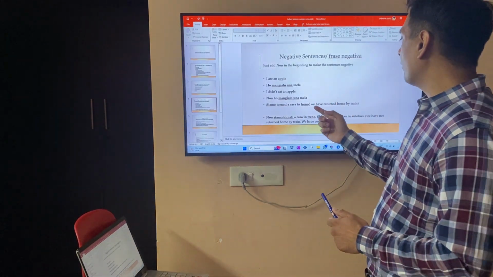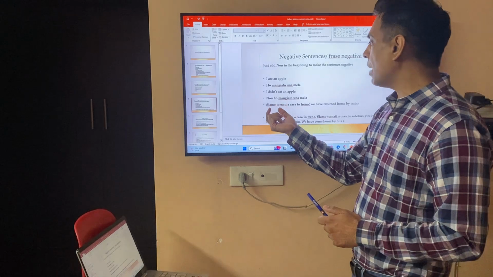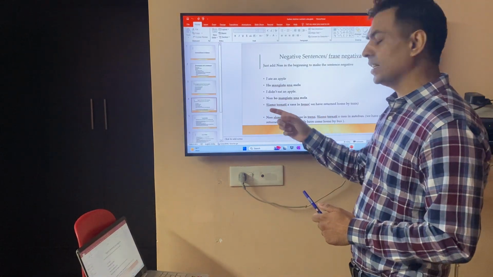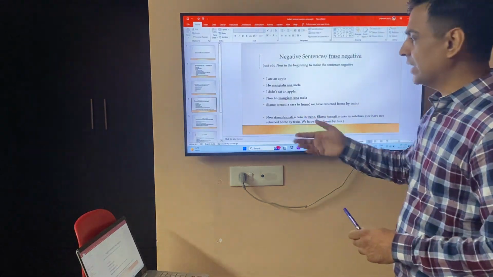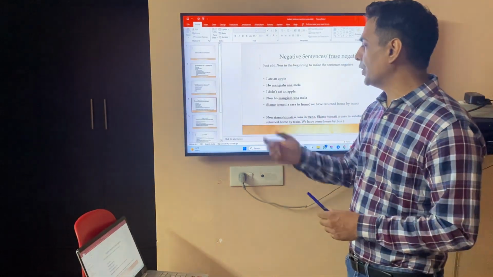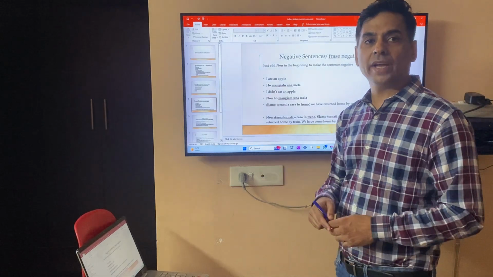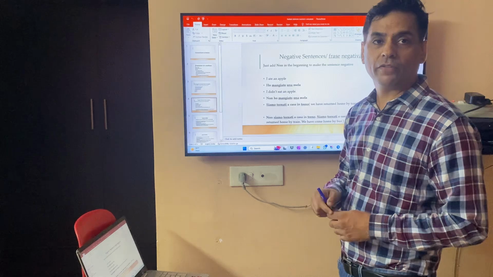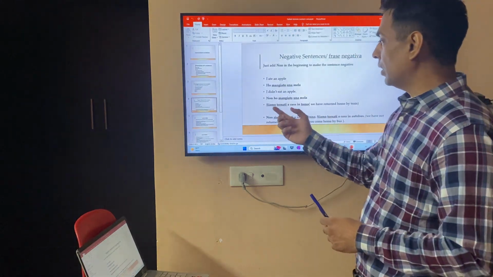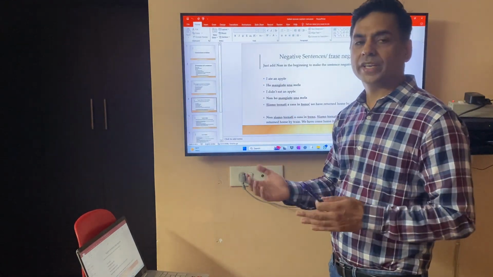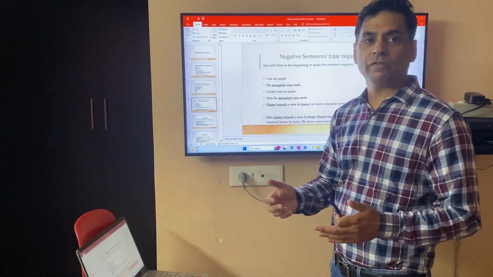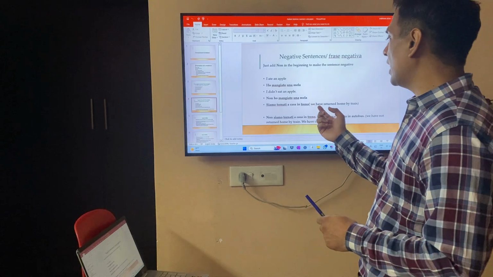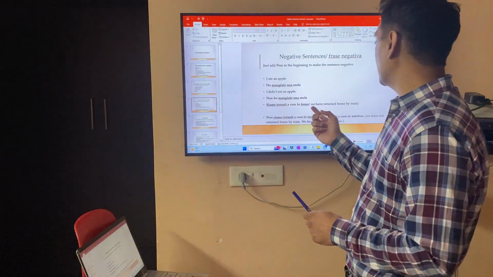Another example: we have returned home by train. Siamo tornati a casa in treno. Siamo means it's an essere verb. We will discuss that in next videos, like the difference between the avere and the essere verbs, which are the two, we can say, the backbone of the Italian language. Everything has to be conjugated either with avere verbs or with essere verbs. So siamo is for we have. So siamo tornati a casa in treno.